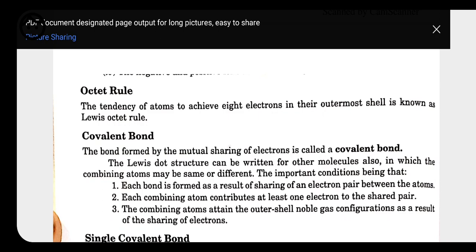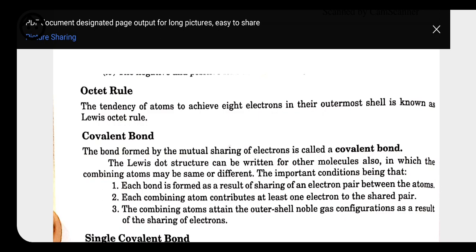So what is the octet rule? It is the tendency of an atom to achieve 8 electrons in its outermost shell, that is called the octet rule, and this is also called the Lewis octet rule. Okay, so for the formation of a covalent bond, how is a covalent bond formed? It is formed by the mutual sharing of electrons. Okay, that is called a covalent bond.